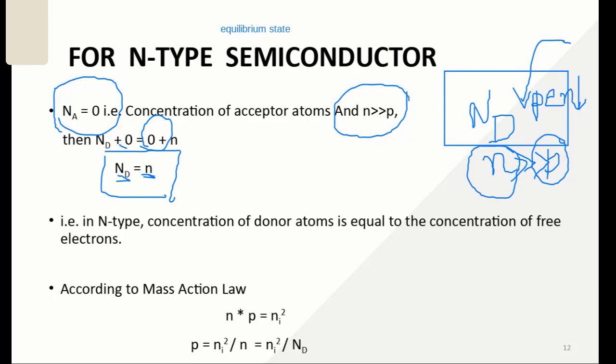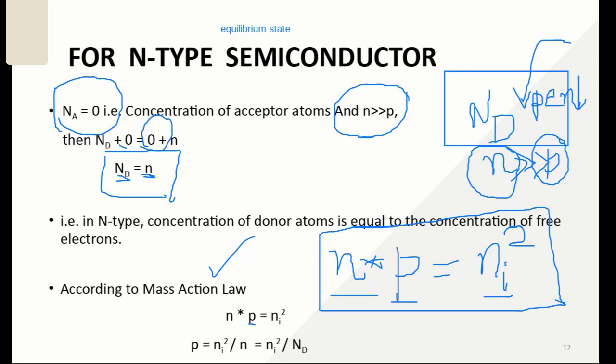According to the law of mass action, the concentration of holes multiplied by the concentration of electrons, the product is constant, and that constant we say is Ni square. So when you have added donor impurity and you want to find out the carrier concentration of holes, you can calculate it, where N is the donor atoms you are adding.